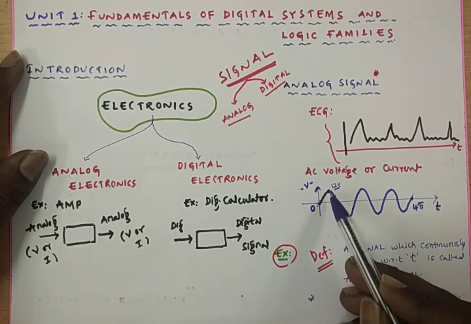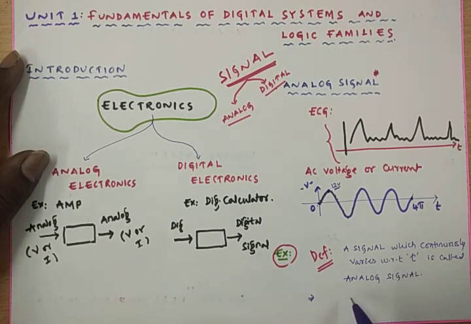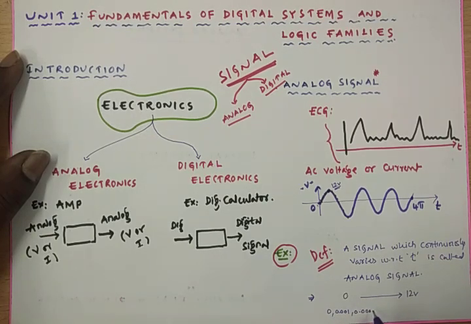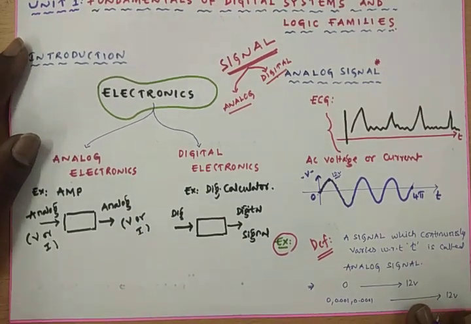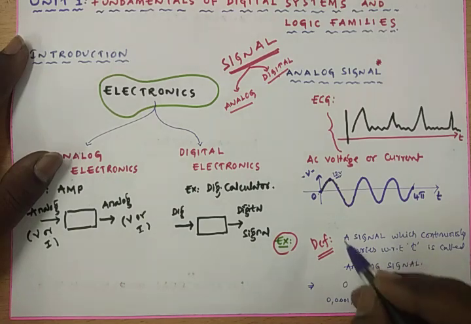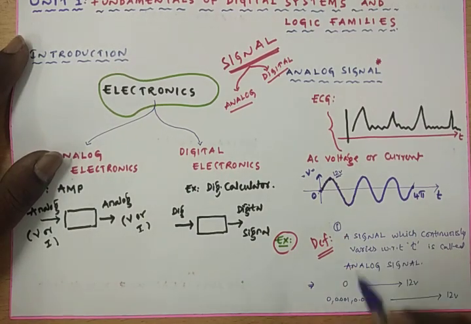And the minimum is 0 and the maximum is 12. From 0 to 12, I can have infinite amplitude levels, that is 0, 0.001, 0.0001, like that up to the 12 volts. The two key points are very important in case of an analog signal.